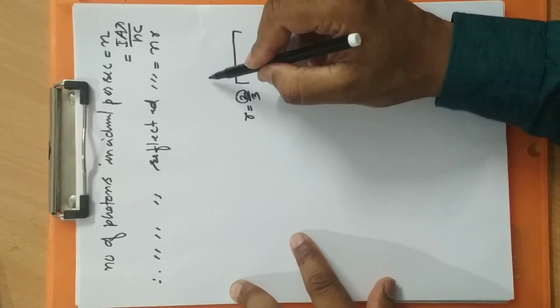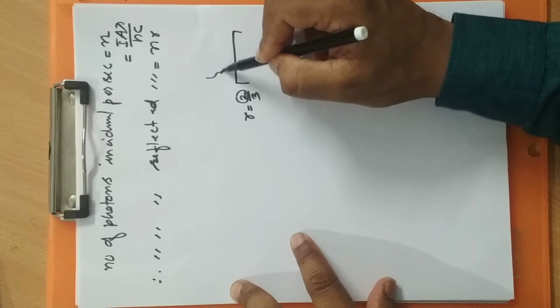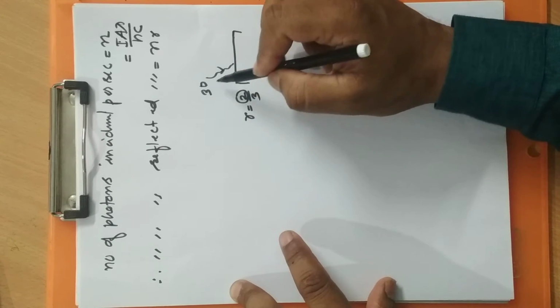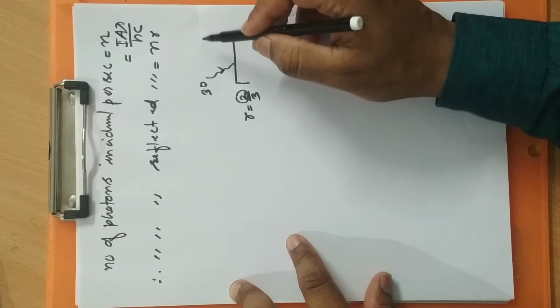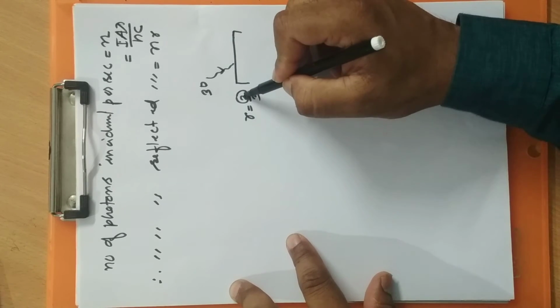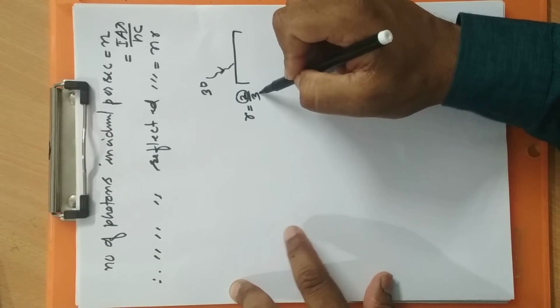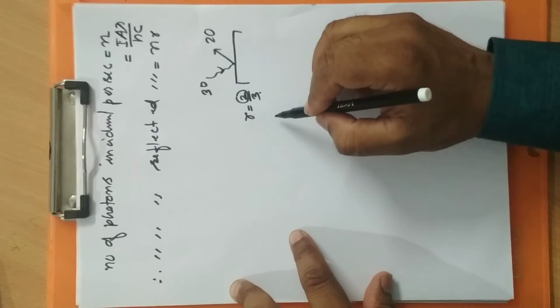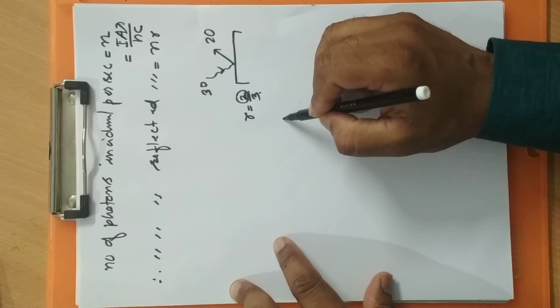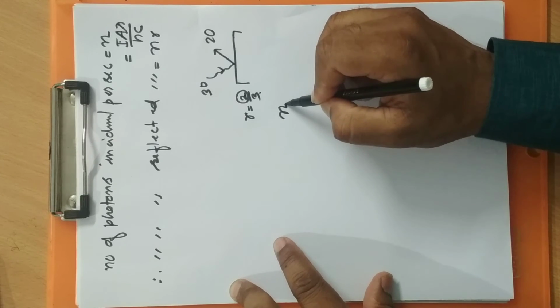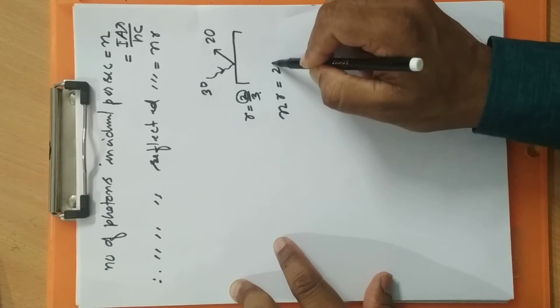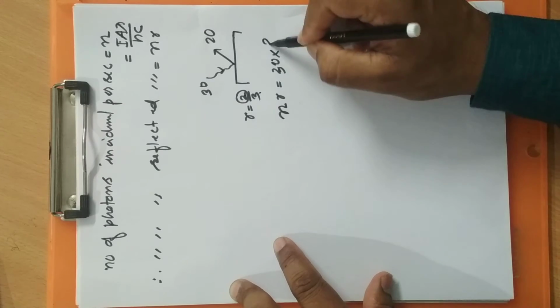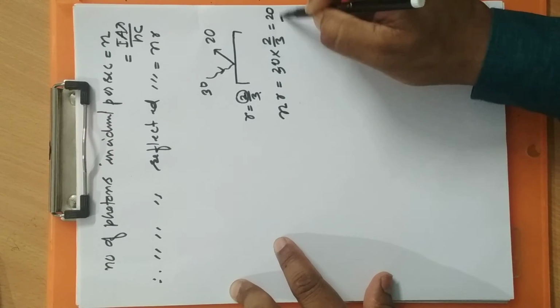That means if 30 photons are falling, how many will have to get reflected? 2 parts out of 3 parts. So 2 parts means 20 will have to get reflected. So how will you get 20? Number of photons getting reflected is equal to number of photons falling multiplied by R. That is 30 into 2 by 3. How much is that? 20.